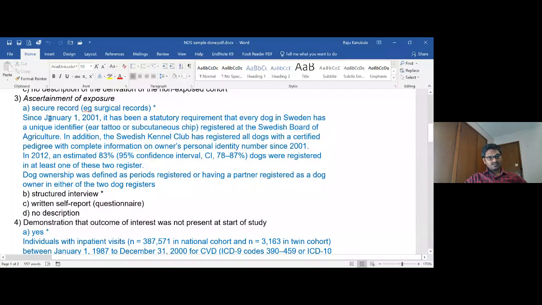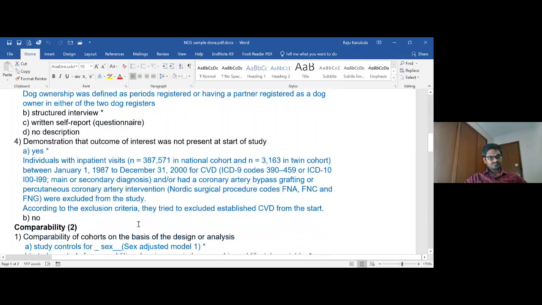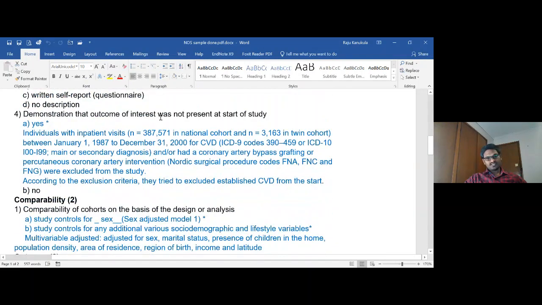Ascertainment of exposure. There are surgical records, so the medical records would be there, and they are going to capture that information from this. That is why this is getting 1 point here. Demonstration that the outcome of interest was not present at the start of the study. Yes, these participants included do not have any outcome of interest in the initial stage.